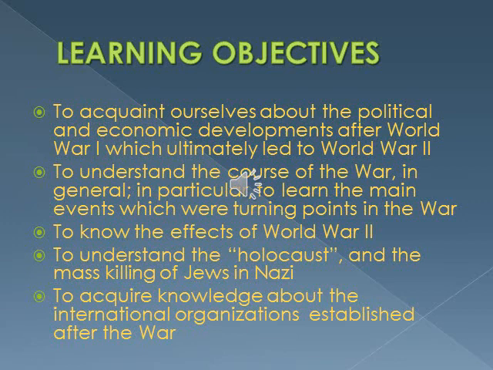Then the fourth one, to understand the Holocaust. Holocaust is a word used to describe the killing of nearly 6 million Jews by the Germans during World War II. You already know that Hitler was against the Jews. The Nazis were against the Jews, so when the Nazis captured any country, they first captured and killed the Jews. The mass killing of Jews by the Nazis is termed the Holocaust. You will understand about that.